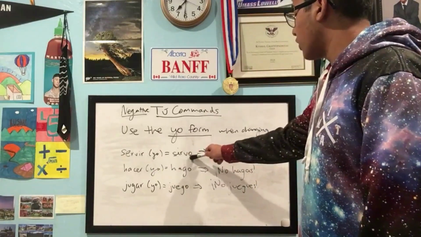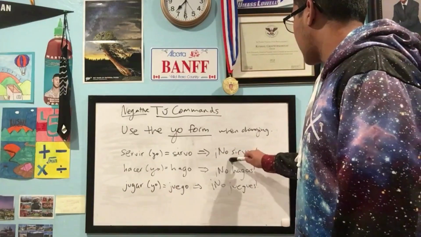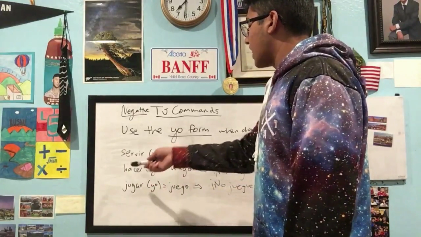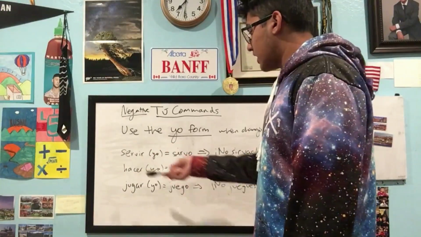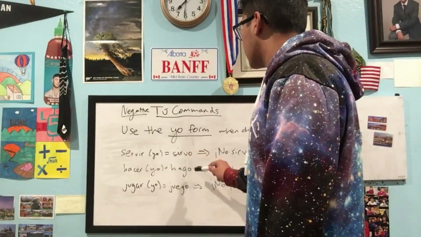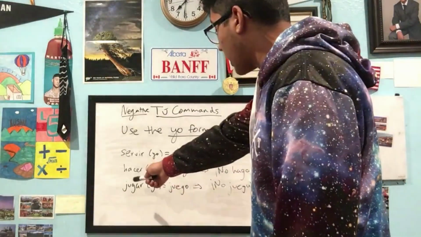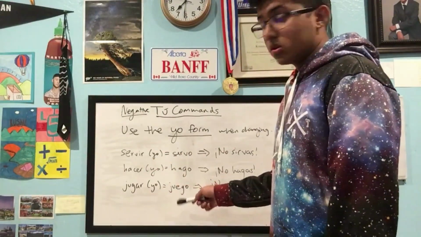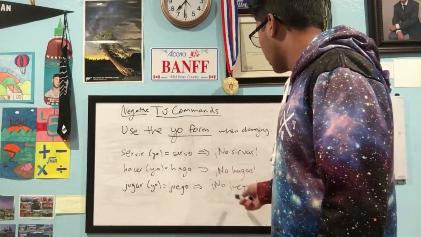Since servir is an IR verb, we're going to change the yo form, sirvo, into sirvas. So the command would be no sirvas. For hacer, the yo form is hago, so if you said haces, that would make no sense. You have to use this yo form. Using hago, we change the last letter to an A and it'll be no hagas. Finally, for jugar, which is an AR verb, the only AR verb I have here, the yo form is juego. So for the negative tú command, you'll have no juegues.